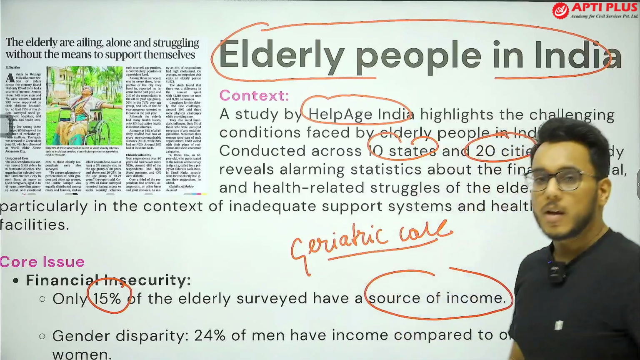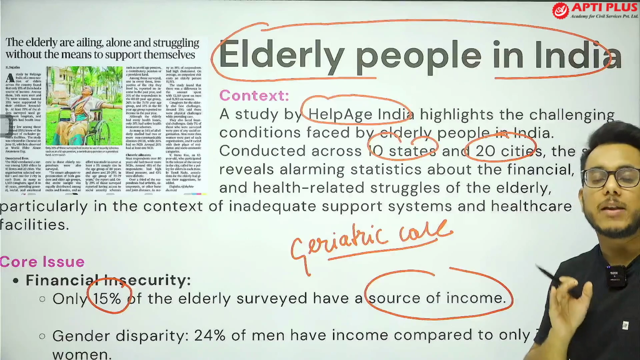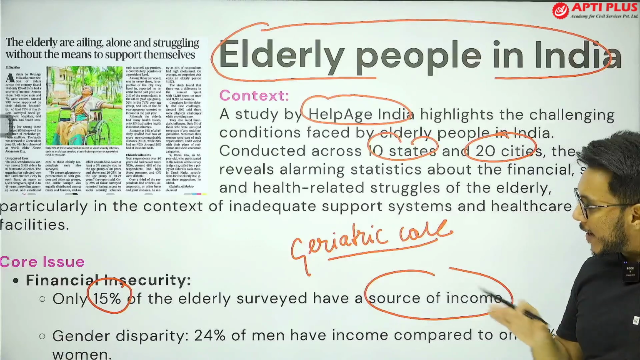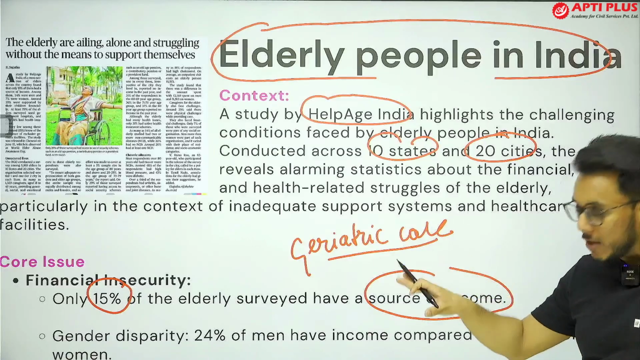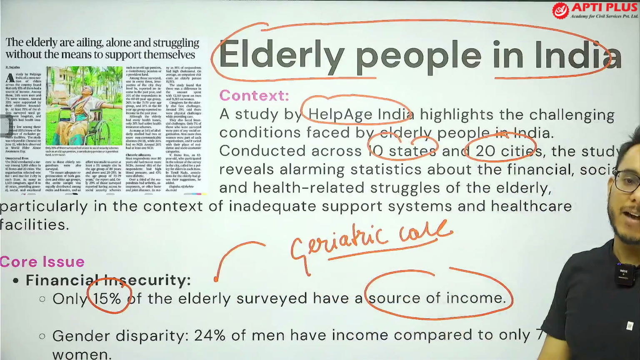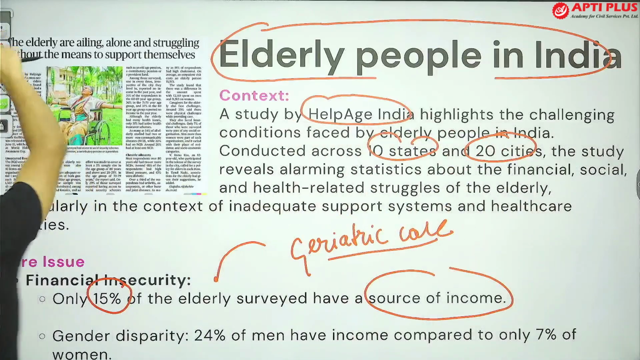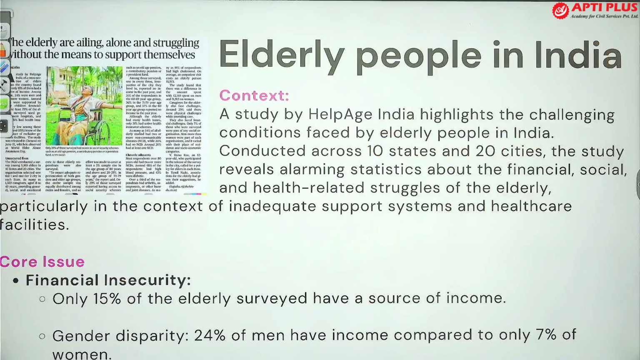Okay. So geriatric care is a special type of health care that is provided to old age people. Geriatric care becomes unaffordable to the people if they do not have a viable source of income. Then next, there is also gender disparity that we find in terms of accessibility of income.